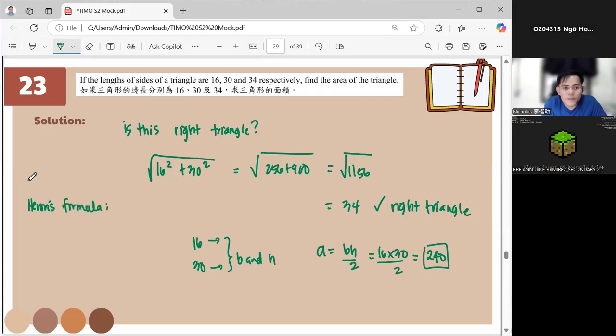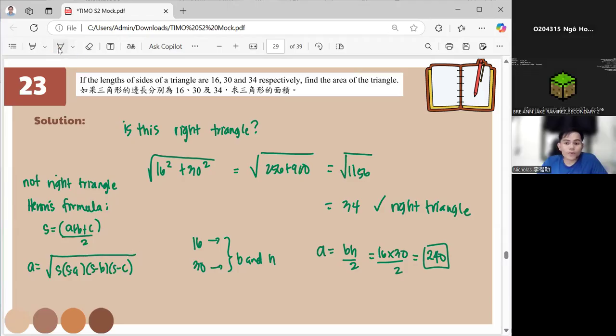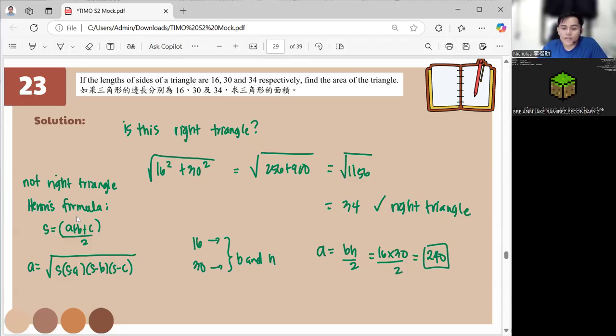So if it's not a right triangle, okay, Heron's formula. If you have the semi-perimeter S equal to A plus B plus C all over 2, then the area is the square root of S times S minus A times S minus B times S minus C. You put that one on your notes also. This is a general formula. So even if this is a right angle triangle, you can still use Heron's formula, it will still work.